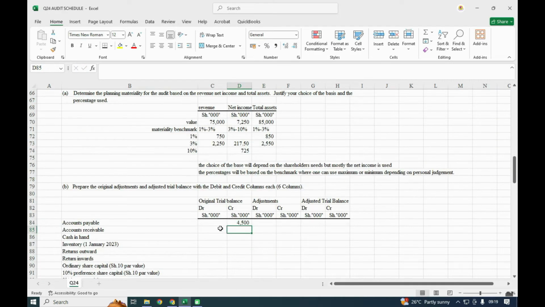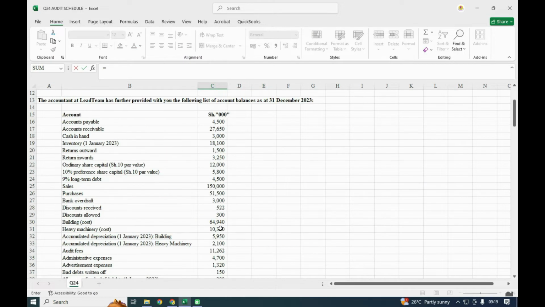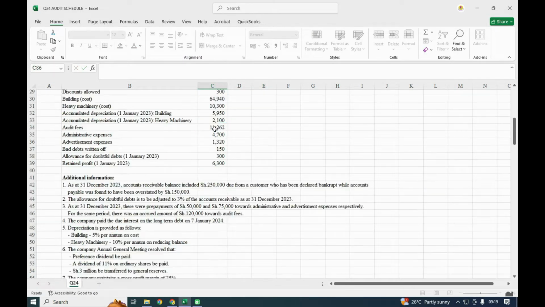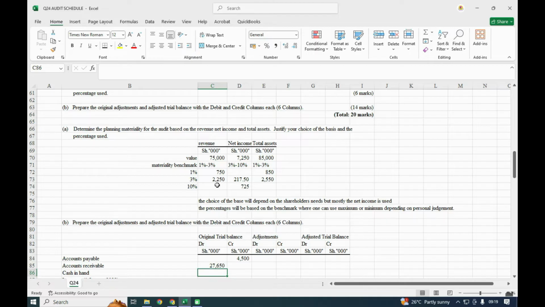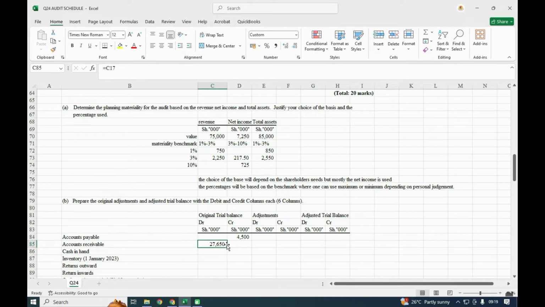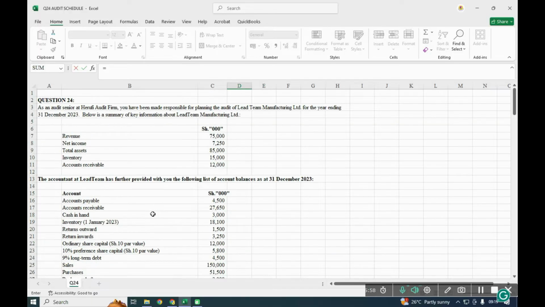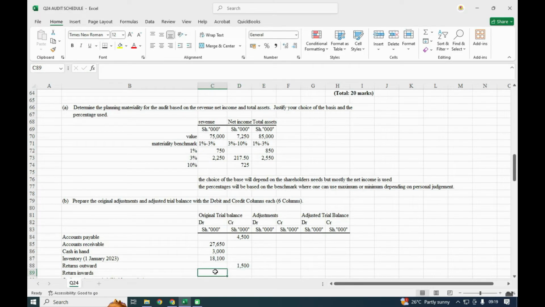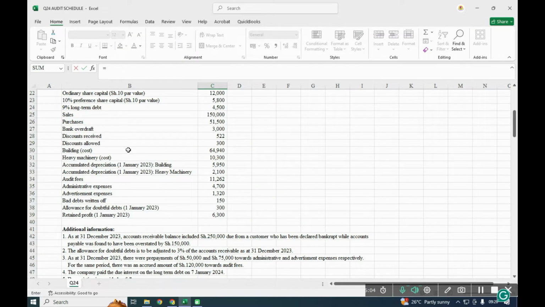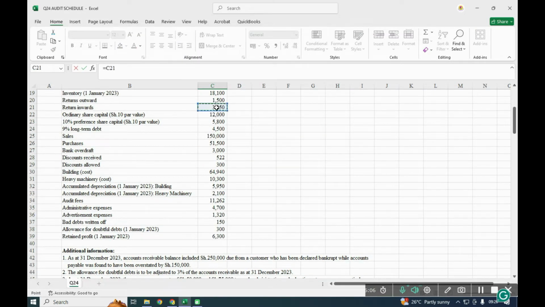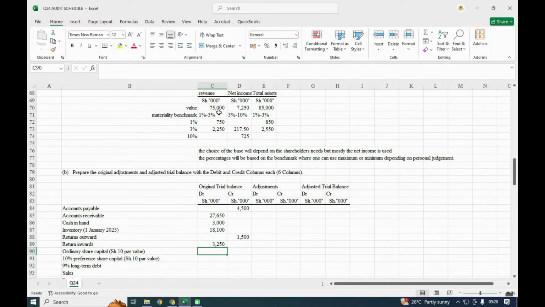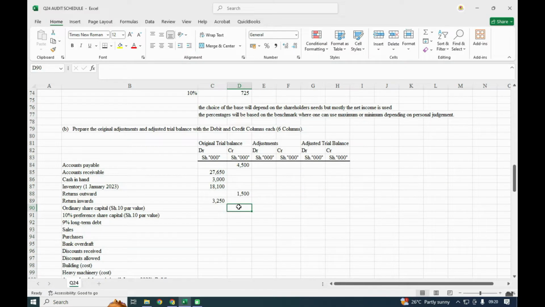Followed by receivable, which is supposed to be on the debit. Followed by cash, which is supposed to be on the debit, inventory. Return outward is supposed to be on the credit, return inward on the debit, return inwards is for sales, then ordinary on the credit.